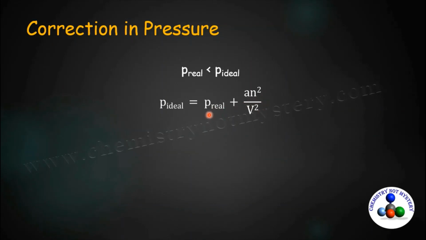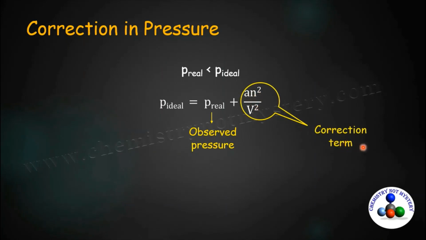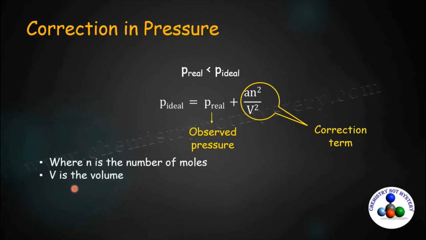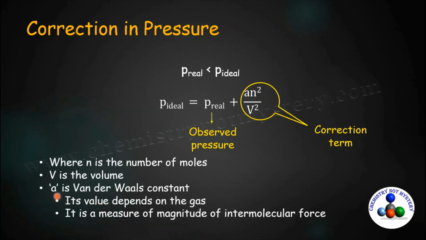Here, pressure of real is the observed pressure and an² over V² is the correction term in pressure, where n is the number of moles, V is the volume, a is the Van der Waals constant and its value depends on the gas, and it is the measure of the magnitude of intermolecular forces.